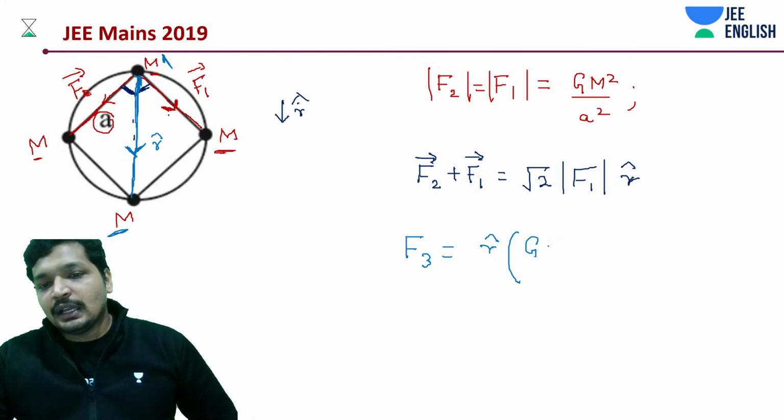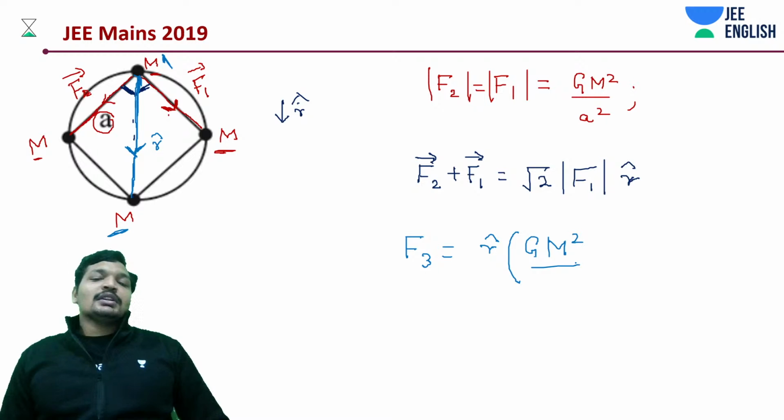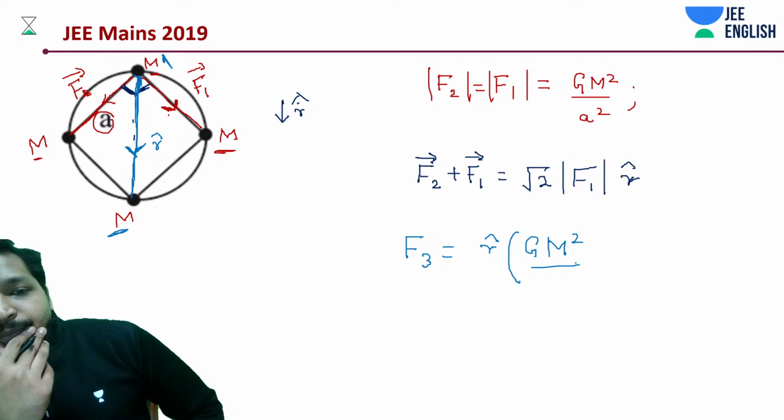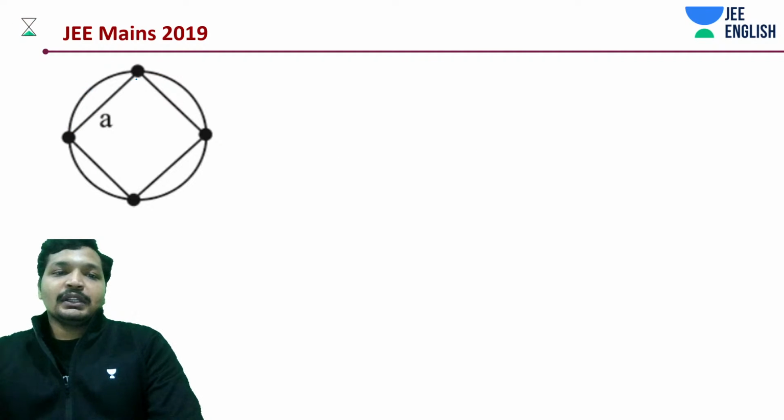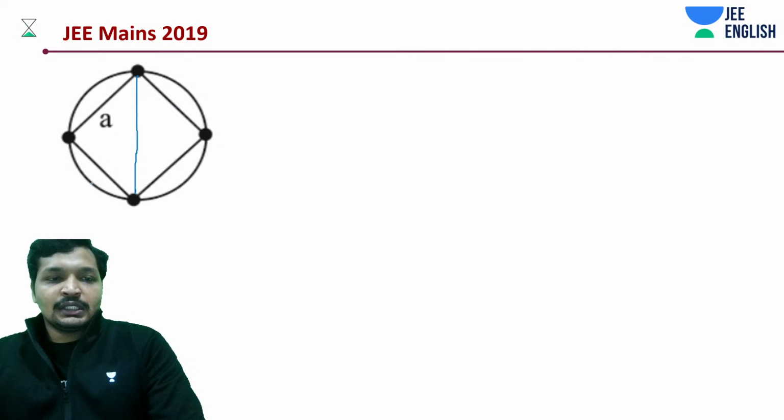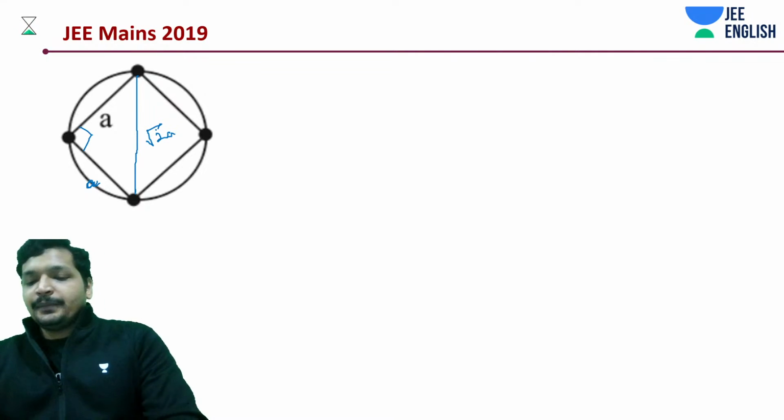What do we get? M square by what? Now comes the thing. What is the distance between them? Root 2a, the diagonal, since it's a square. This is a, this is a, this is 90 degrees, so this is root 2a.